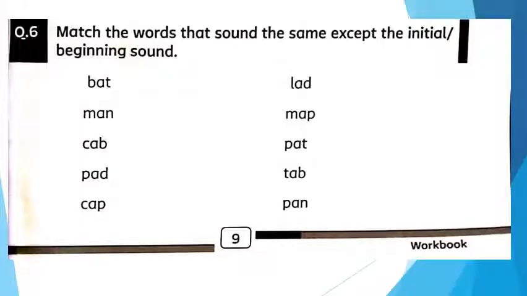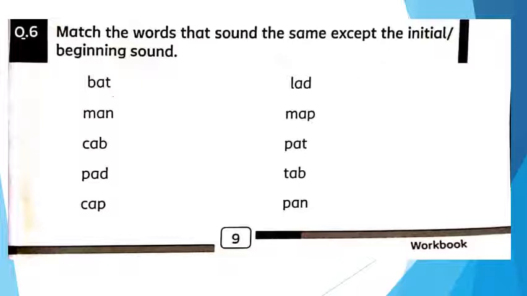Question number 6 that is present on page number 9 of your workbook. Now we are going to match all these statements, just like match the words that sound the same exactly except the beginning sound. Okay, now we are going to do this very interesting activity. Okay, dear students, we are going to find words that have the same sound except the initial sound. The initial sound is different, but the remaining sound and the ending sound is the same.